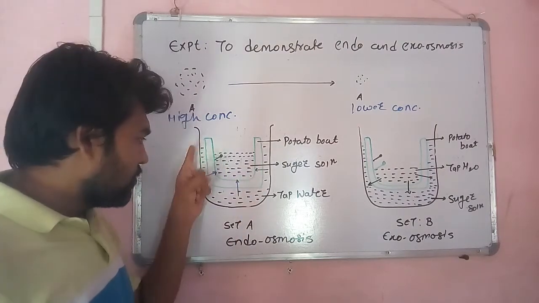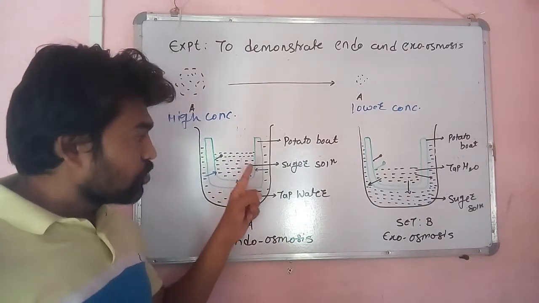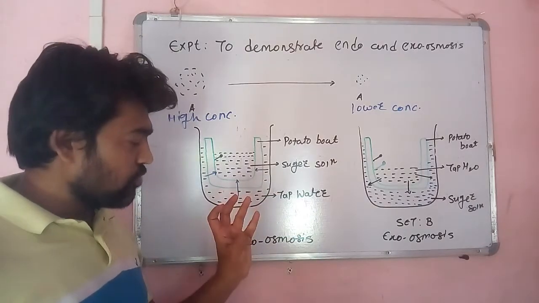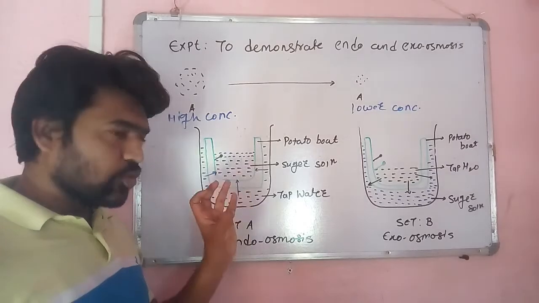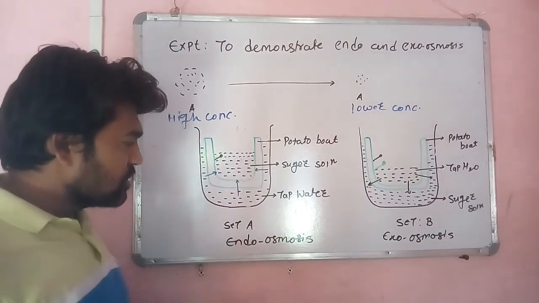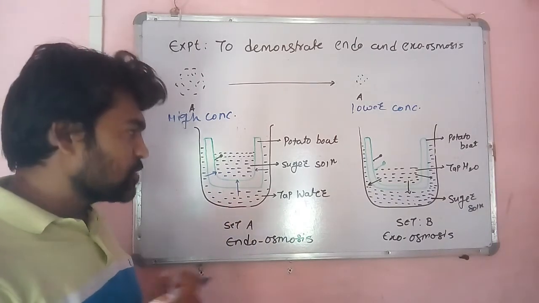In our entire system, one is a solvent, that is water, and another one is sugar. In a sugar solution, sugar is the solute. So one is a solvent and another one is a solute. Here the solute is sugar and the solvent is water. So these two can diffuse irrespective of their concentration.